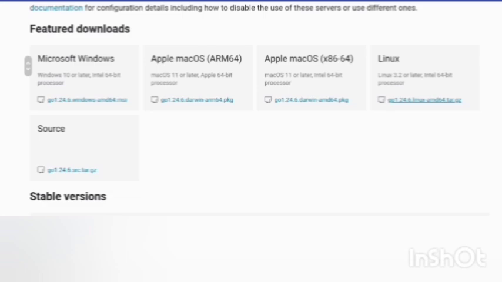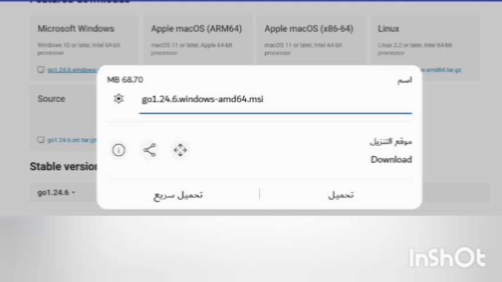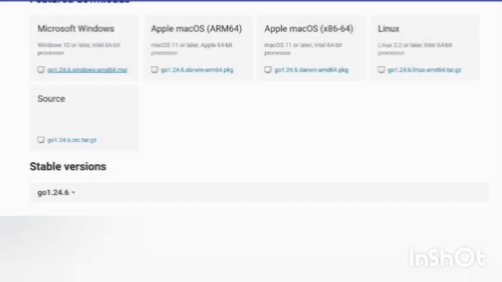Getting started is easy. Go to go.dev/download. Download the installer for your OS. Install it and verify by typing go version in your terminal. Boom, you're ready to go.